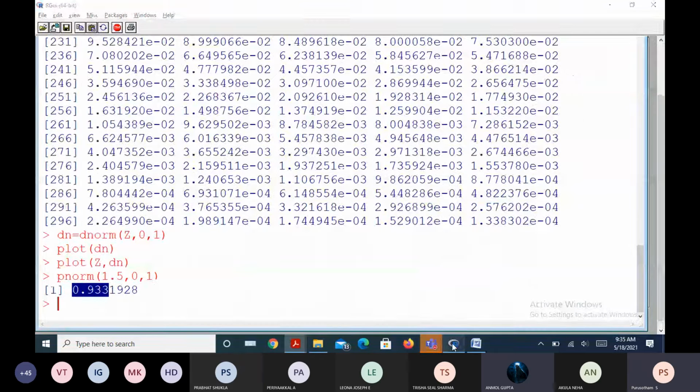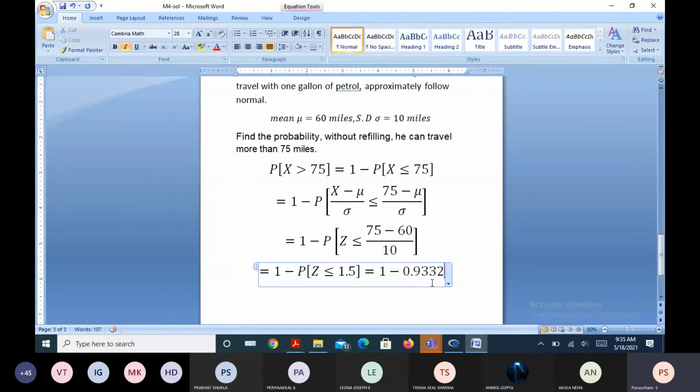Are you also getting the same answer, right? 0.9332 approximately, for 4 decimal rounding. And we are taking that. Now 1 minus 0.9332, how much? 0.0668.